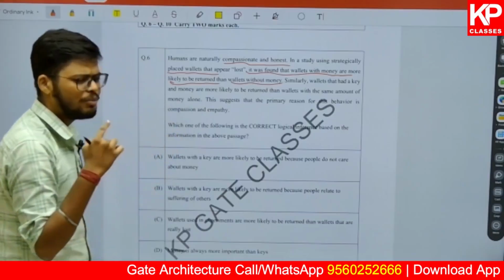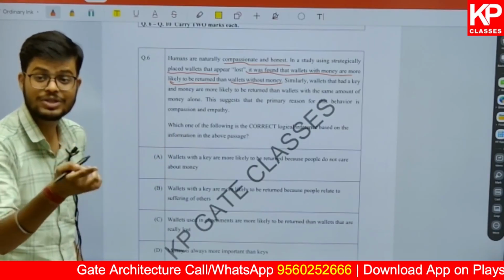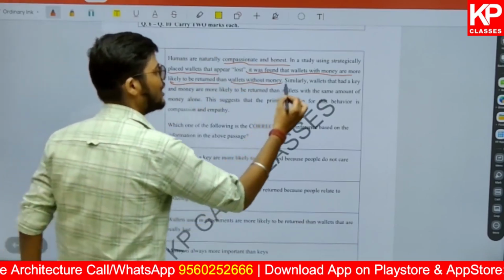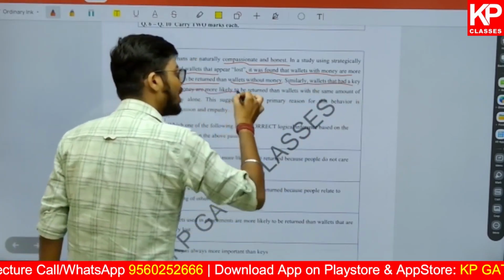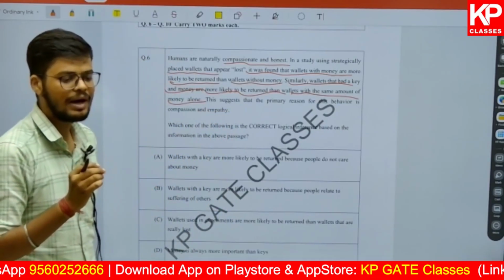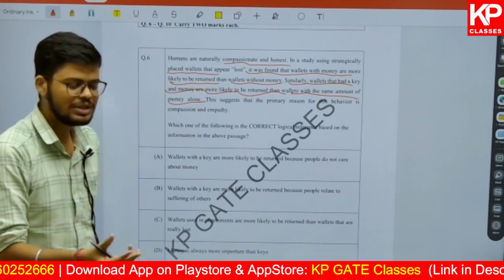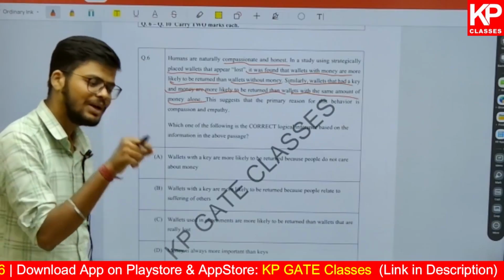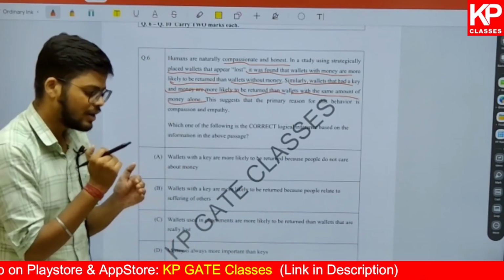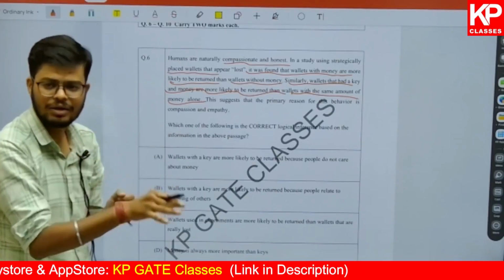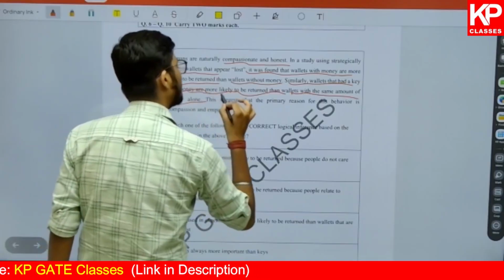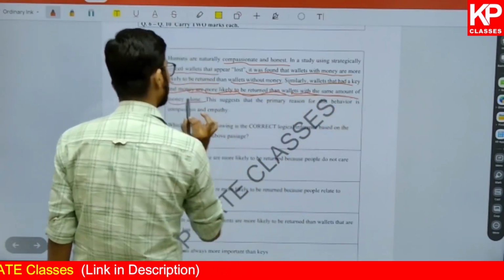That people are more interested in returning the lost wallets which have money inside than the wallets without money. Similarly, wallets that had a key and money are more likely to be returned than the wallet with the same amount of money alone. That means people are being very responsible towards the person who has lost the wallet. If you have money inside it, there is a higher possibility that it will be returned. If you are putting keys and money in the wallet, the probability gets higher.